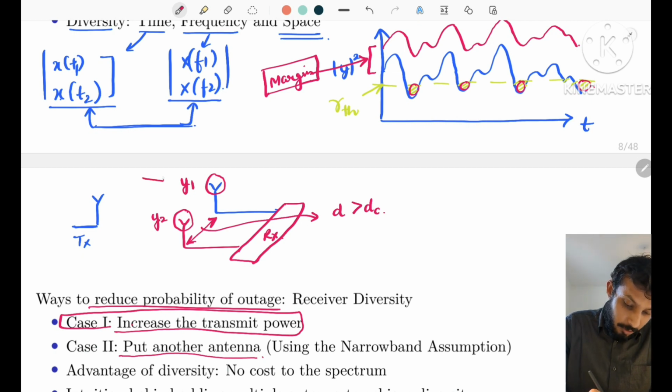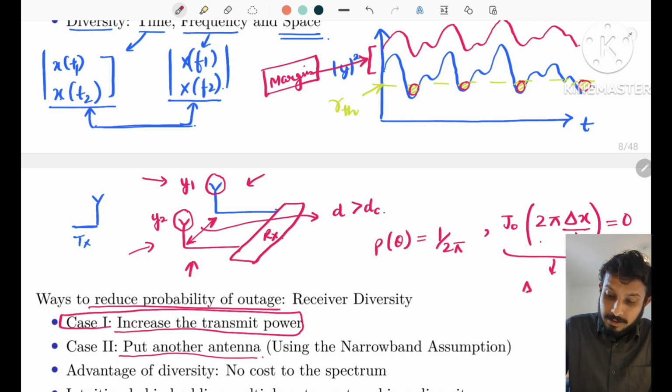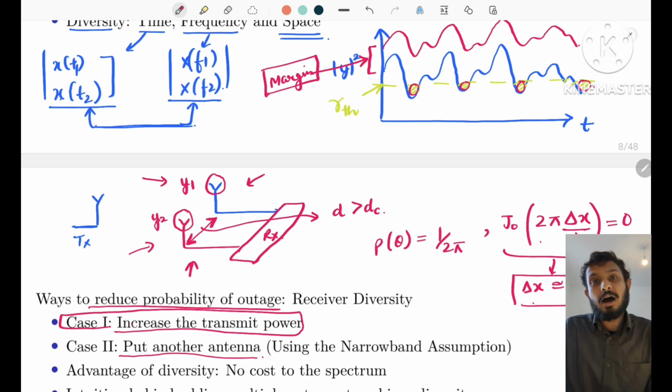And when the signal is coming from all directions, we have also seen that p of theta is 1 by 2 pi, and the correlation J0 of 2 pi delta x upon lambda is equal to 0. From here we get delta x approximately equal to lambda by 2. So when we have this separation between the two antennas greater than lambda by 2, we say that the signal received at Y1 and the signal received at Y2 are uncorrelated.